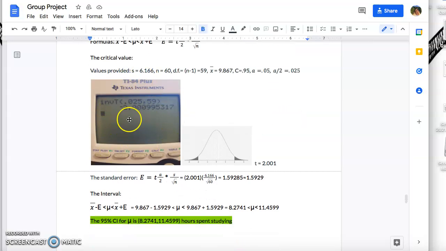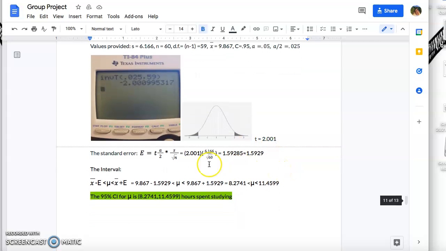Here in the calculations, you can see that we ran the code for the t interval, which is 0.025, 59, which gave us our critical value of negative 2.00095317. Then we rounded to 2.001.